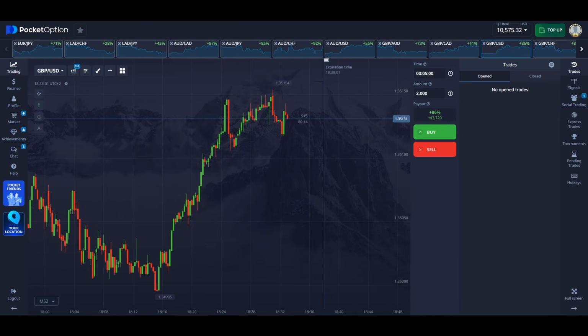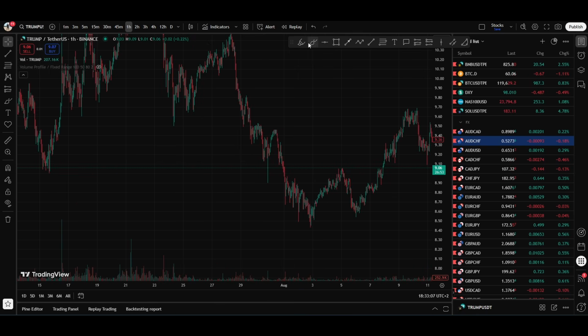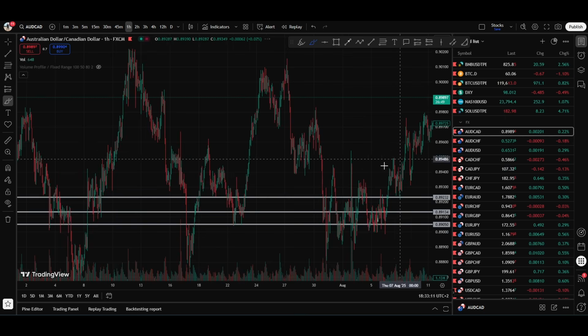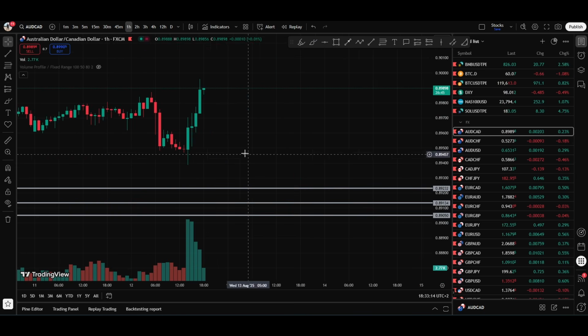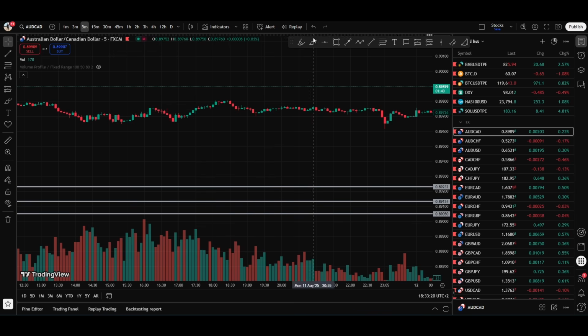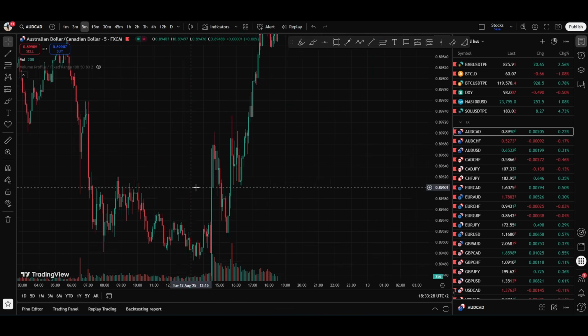And by the way, speaking of cryptocurrency, let's just look at the volumes. Yeah, here are the volumes on the currency, or more precisely, on the Trump coin. Just look. There are almost none here. Let's open any regular currency pair, for example, the Australian dollar to Canadian dollar. We see excellent volumes here that can be analyzed, where the price movement is very predictable. There's a ton of really good volume, and most importantly, you can actually do analysis.